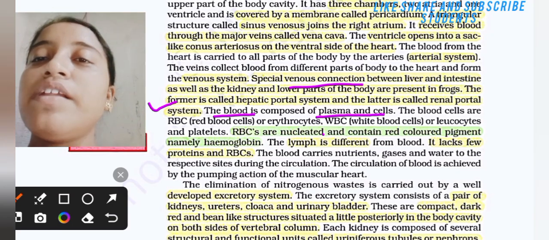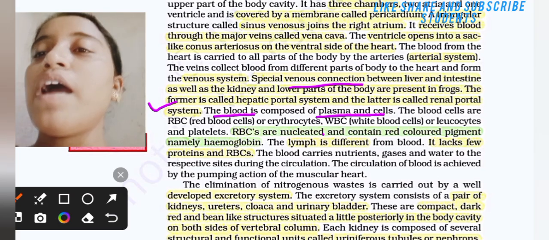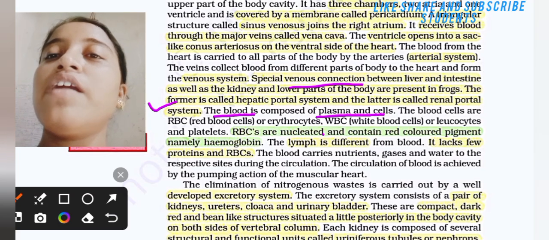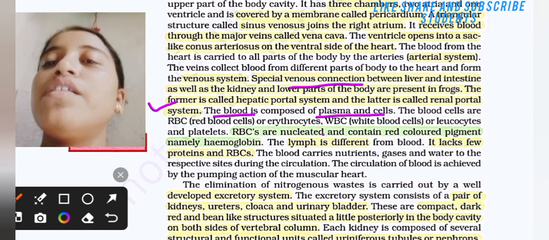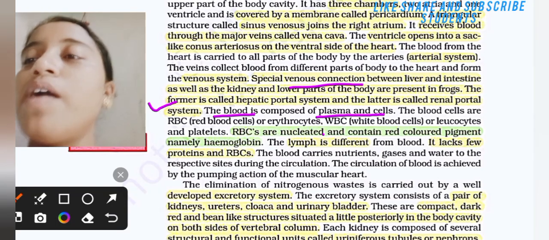The lymph is different from blood. It lacks a few proteins and RBCs. The blood carries nutrients, gases and water to respective sites during circulation. The circulation of the blood is achieved by the pumping action of the muscular heart.